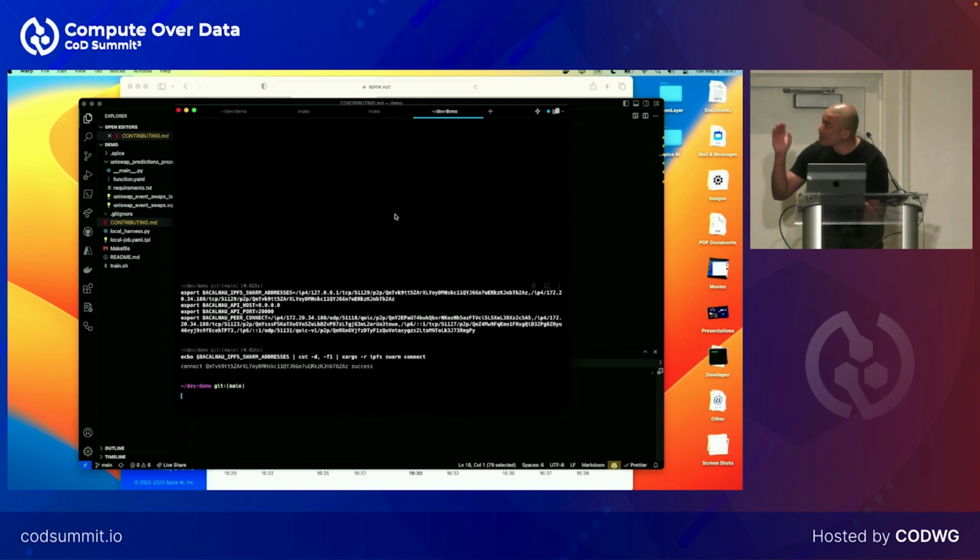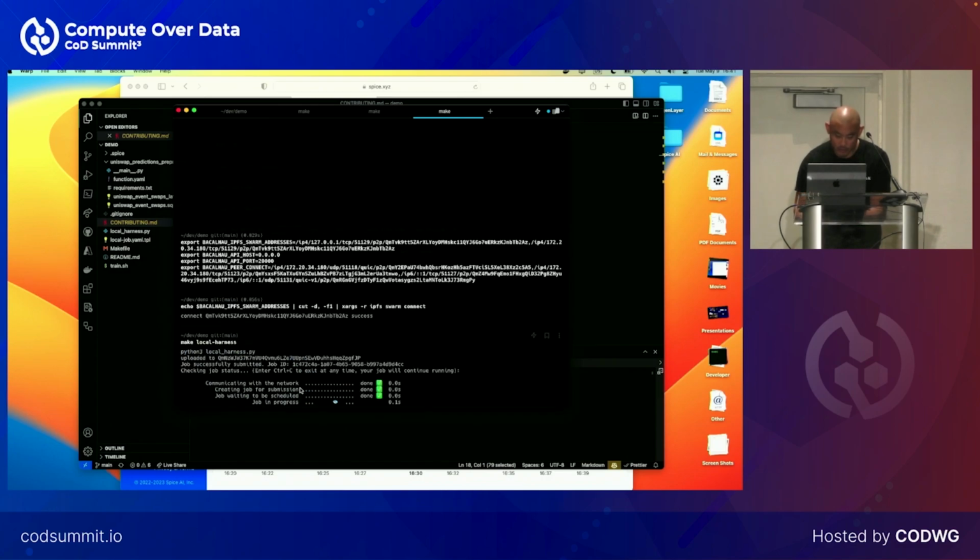So that's set up IPFS and Bacalhau, so that's running. And so now I can actually just start my local runner, which is just going to run that main.py function. So I run that. And that's going to start a Bacalhau job, which is going to query Spice, take index data, do a little bit of manipulation to it, and output it back into IPFS and have that content addressable.